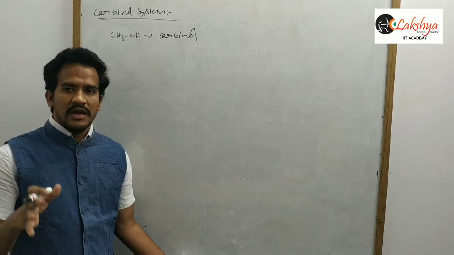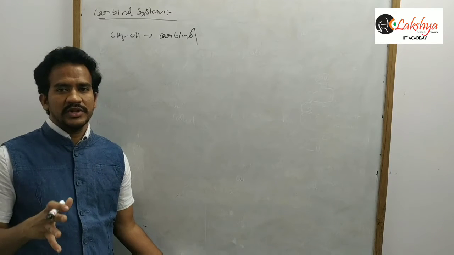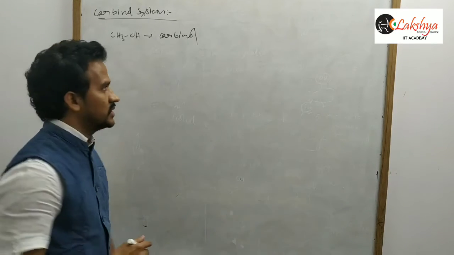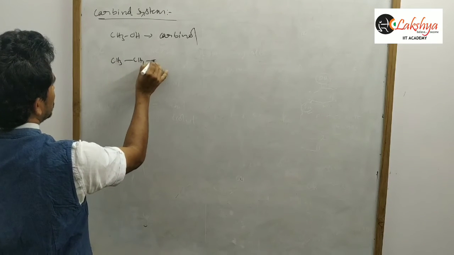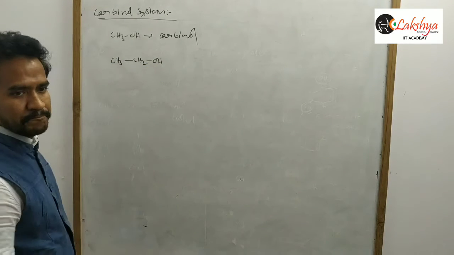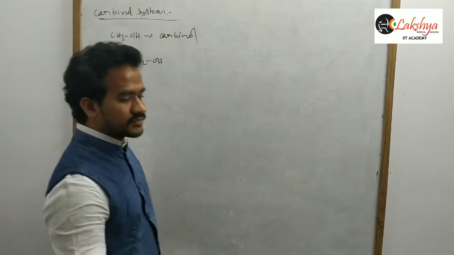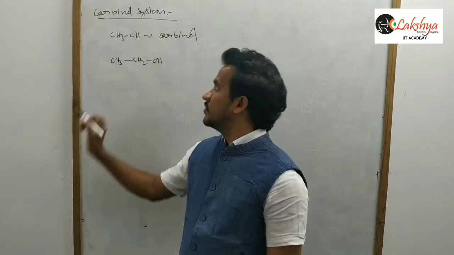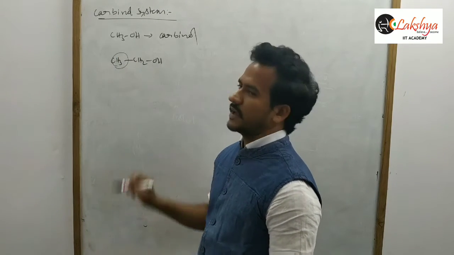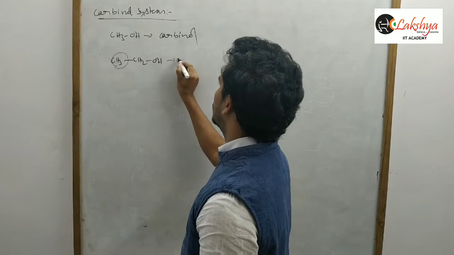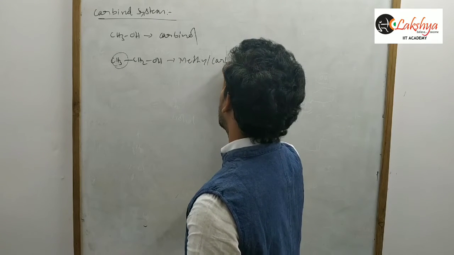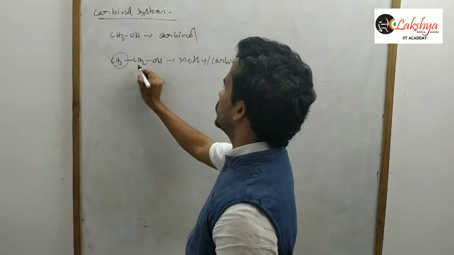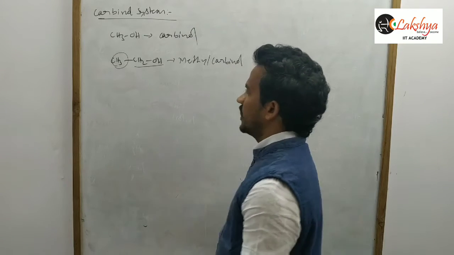That means in carbinol, on the carbon there are 3 hydrogens. Suppose one hydrogen is replaced by methyl, so the remaining is CH2OH. So this compound is named methyl carbinol. Carbinol means here CH2OH.